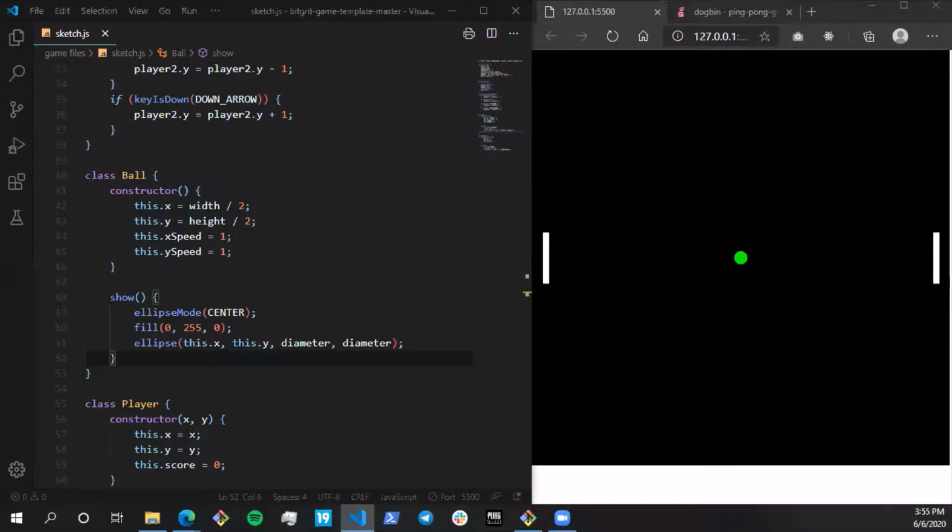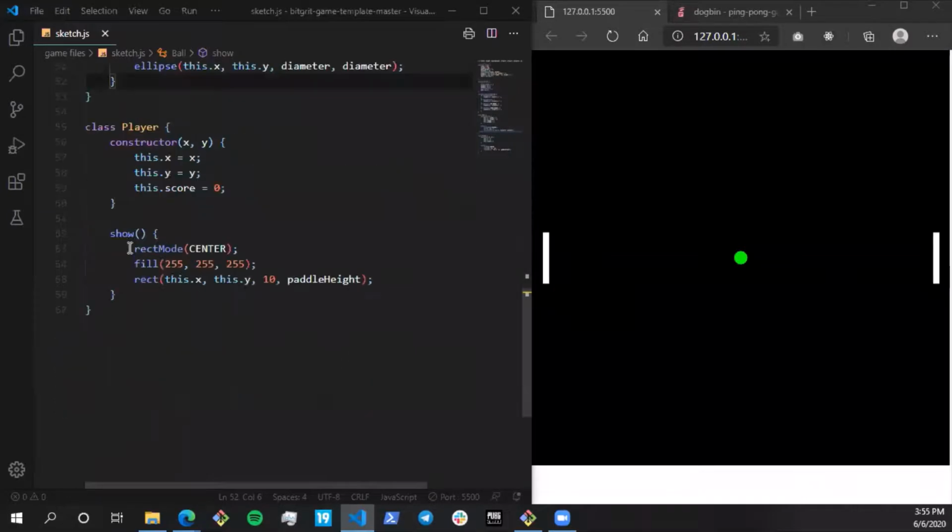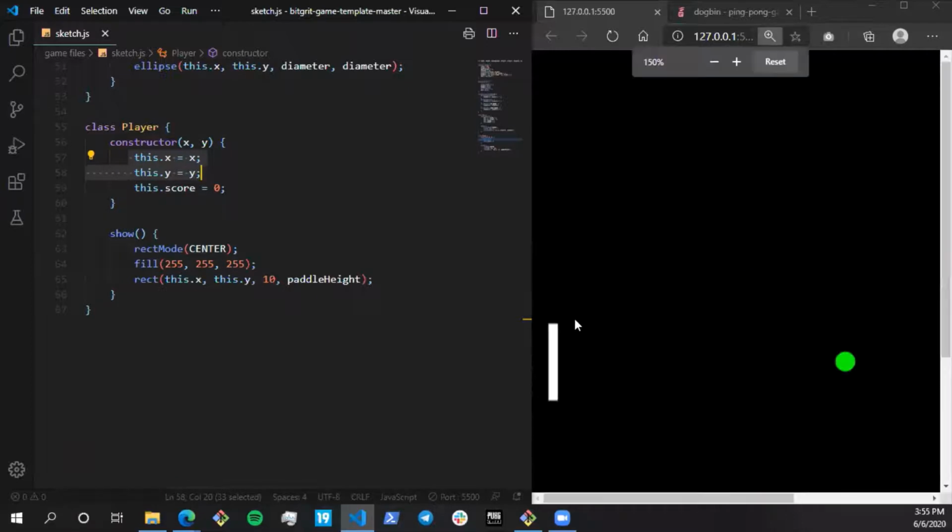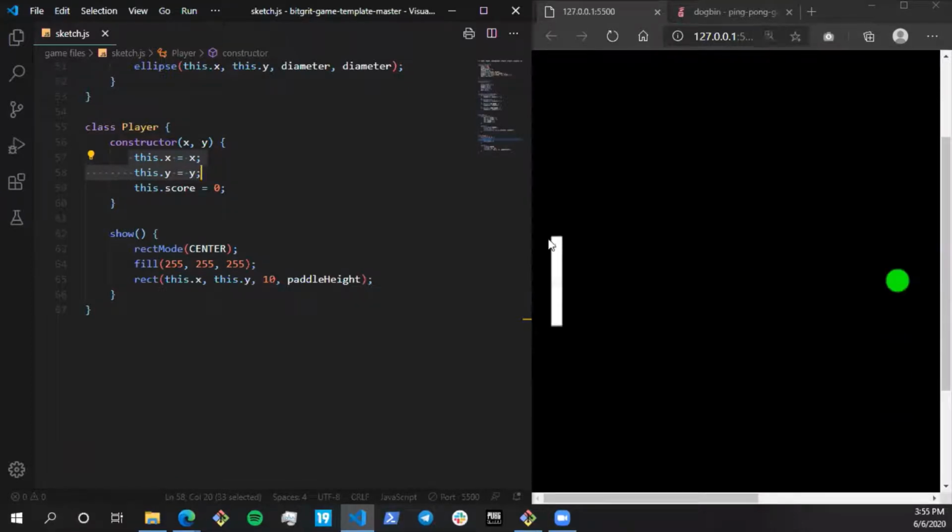okay, ellipse mode and rect mode. Let me just explain that. Rect mode is basically, see, we have the x and y coordinates which we are going to be drawing. There are two options offered by P5. So one thing we have is, let's see. So this is a rect.